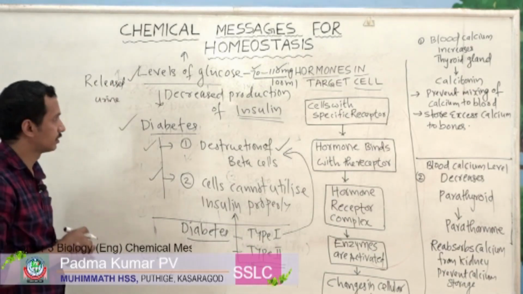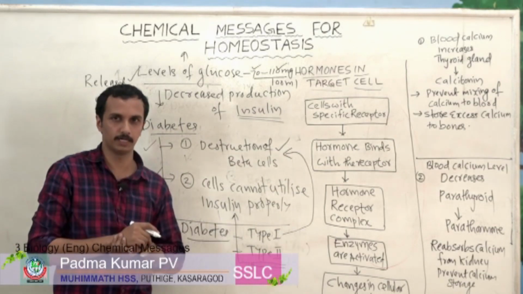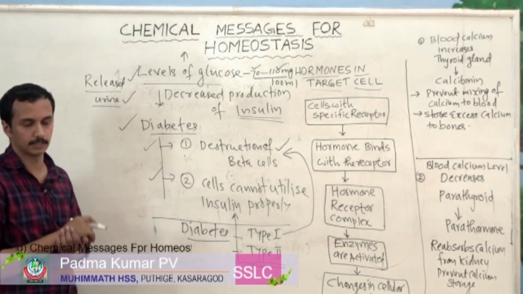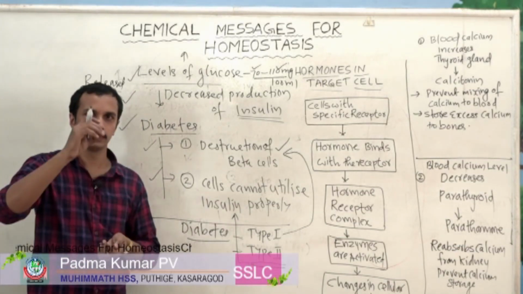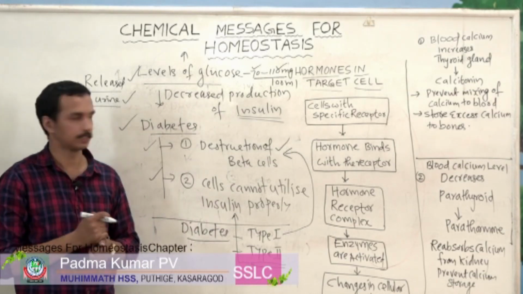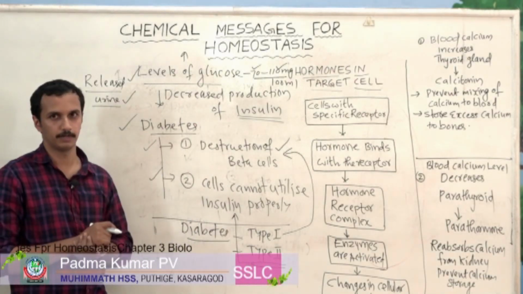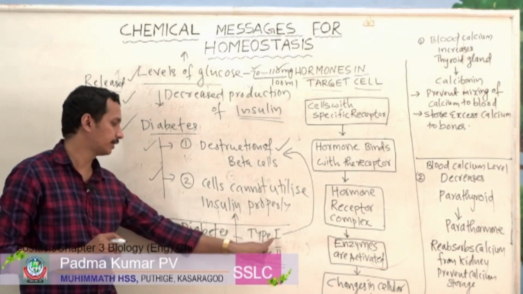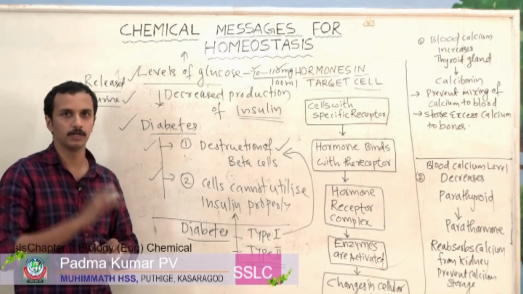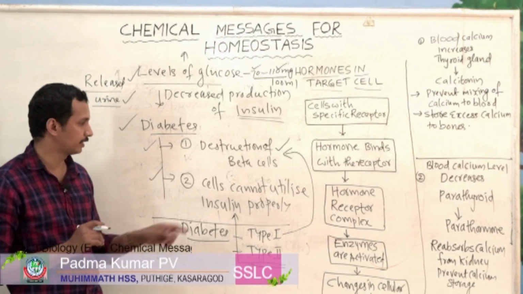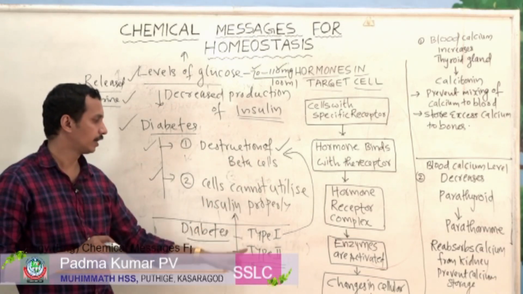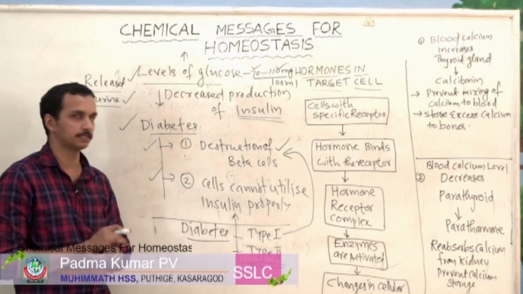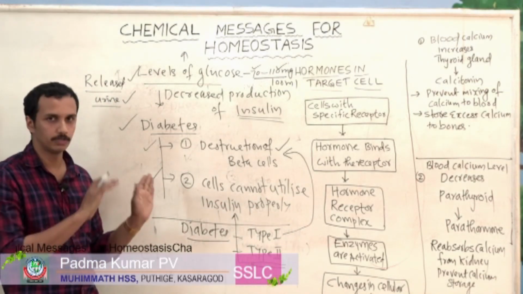If excess glucose is present in our blood, what happens? The level of glucose in our urine increases rapidly. That condition is known as diabetes. So there are two types of diabetes. First one is called type 1 diabetes, and second one is called type 2 diabetes. Type 1 diabetes is due to destruction of beta cells, and type 2 diabetes is due to cells not utilizing insulin properly.